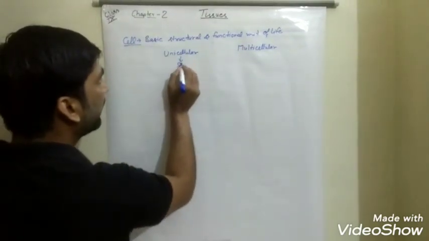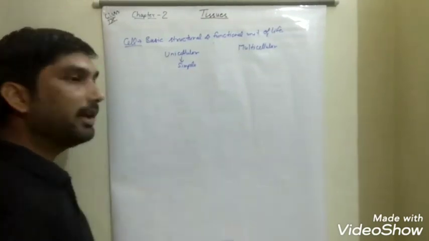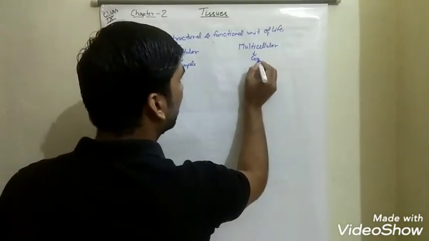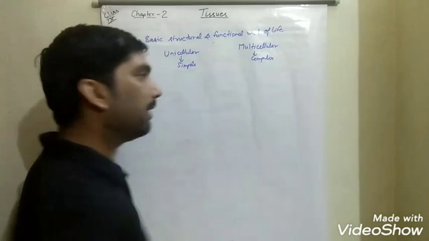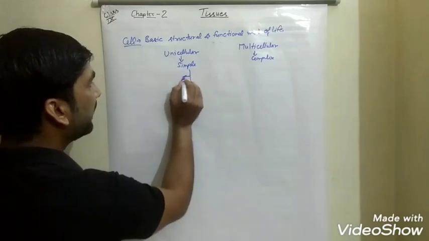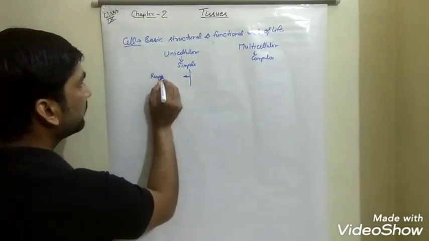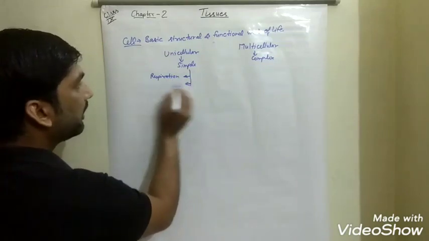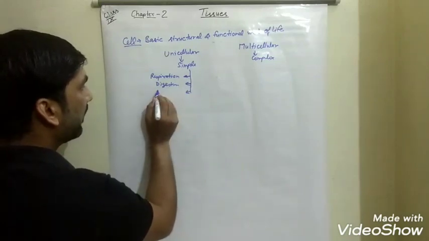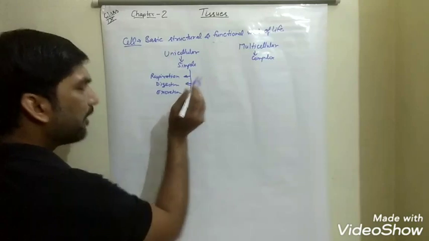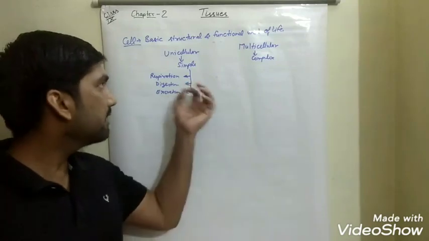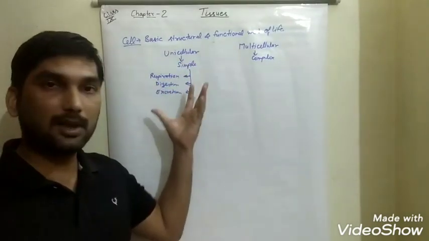When we compare with multicellular organisms, these are complex life forms. Why? Because in unicellular organisms, all the vital activities necessary for living beings, whether respiration, digestion, excretion or transportation, are carried out by just a single cell, so their structures are very simple.